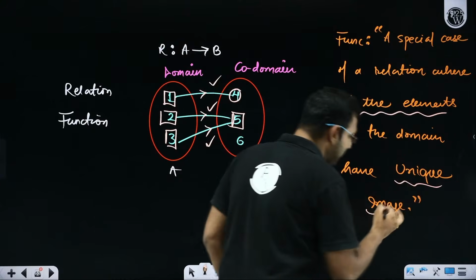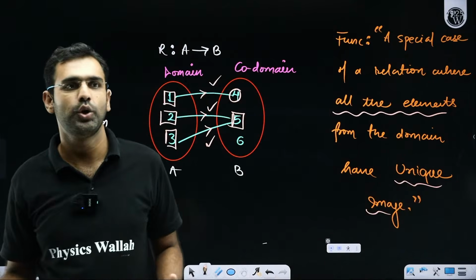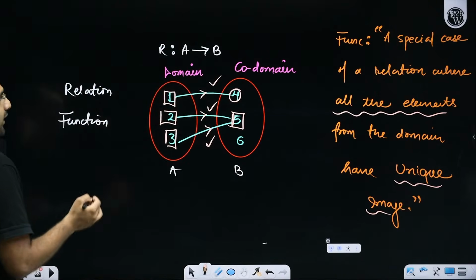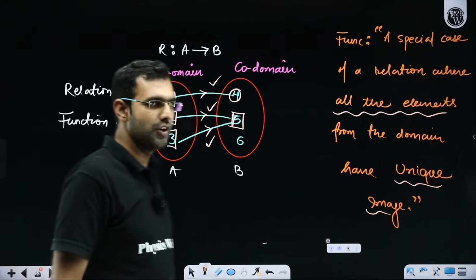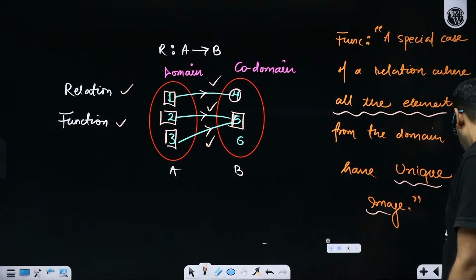So all the elements have a unique image. So where are we violating any condition here? No, we are not. So if we are not violating any condition, is it not a function? This is of course a relation, but it is a function as well. Were you all able to process it?